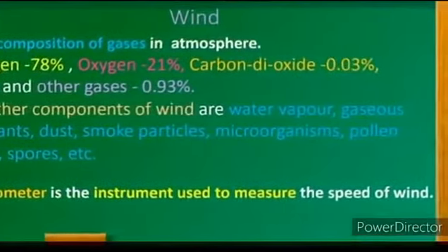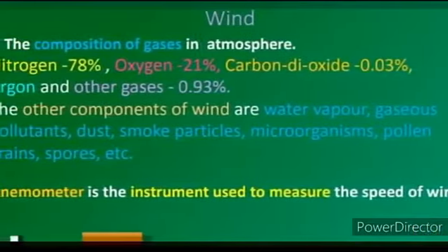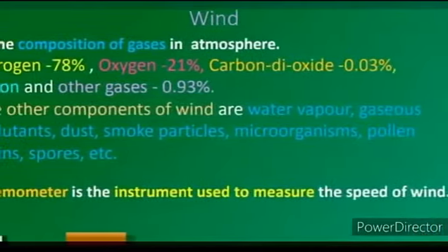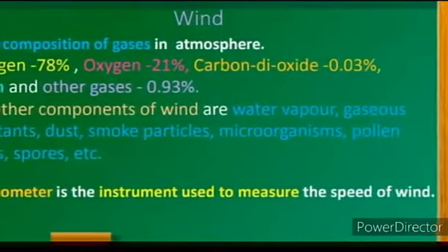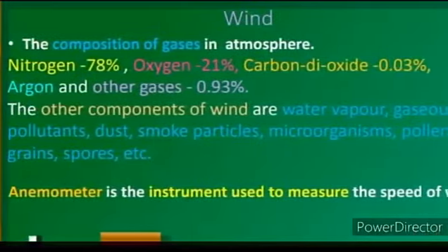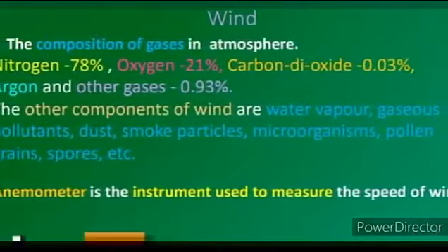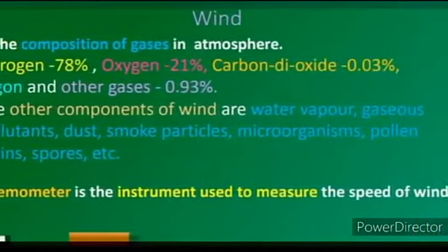The other components of wind are water vapor, gaseous pollutants, dust, smoke particles, microorganisms, pollen grains, spores, etc. The anemometer is the instrument used to measure the speed of the wind.